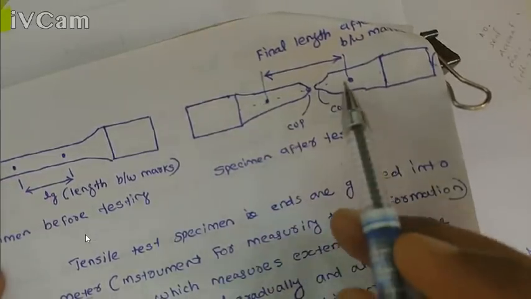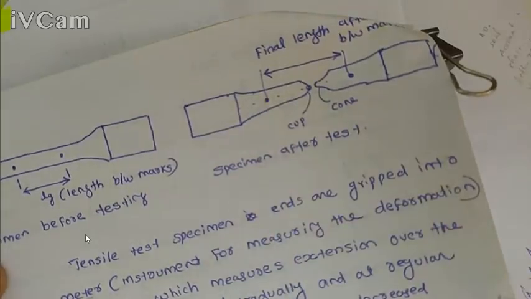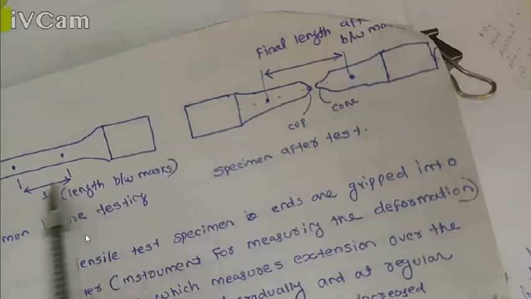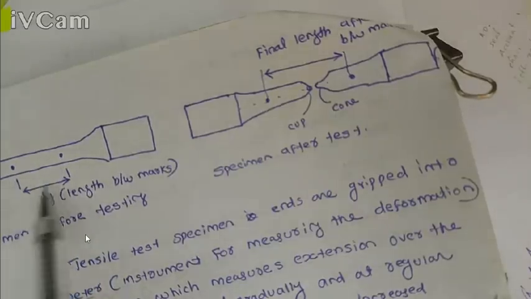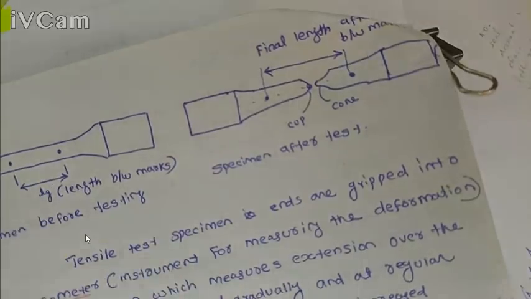So when it is subjected to a tensile test, this length will increase. The final length will be higher than the original length. And here, the specimen is gripped between the end grippers of the UTM. To measure the variation in gauge length, we use a device called an extensometer. So the extensometer is used to measure the variation of the gauge length.